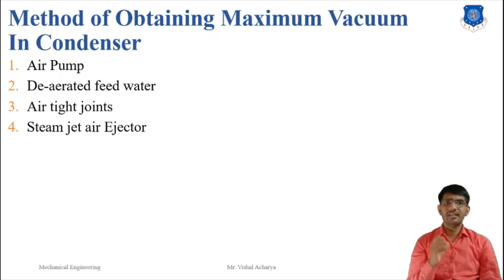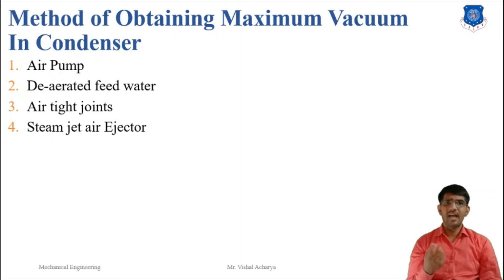Next method is deaerated feed water. Deaeration is a process of removal of non-condensable gases from the feed water. It helps in maintaining a better vacuum in the condenser and in controlling the corrosion of the steel shell and the piping of the steam power plant.